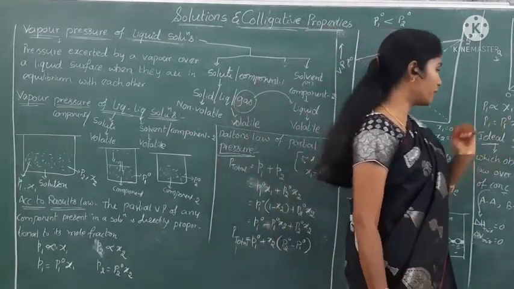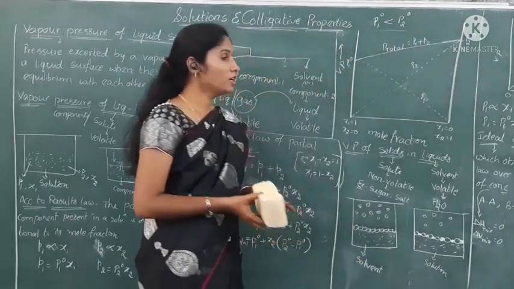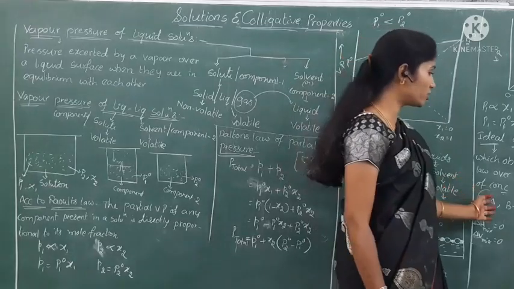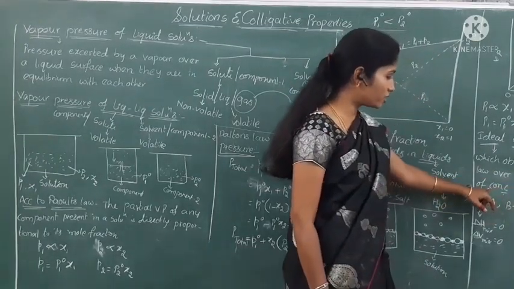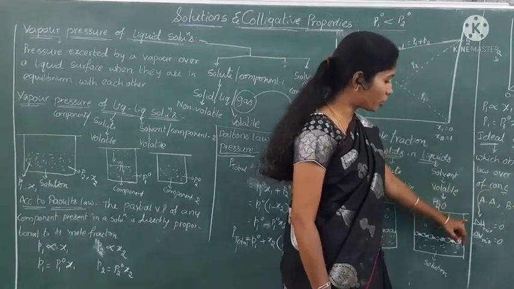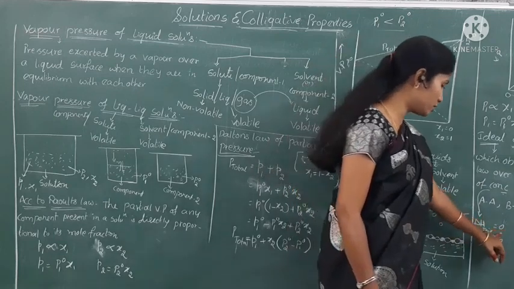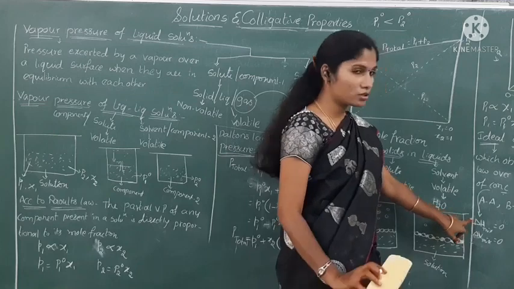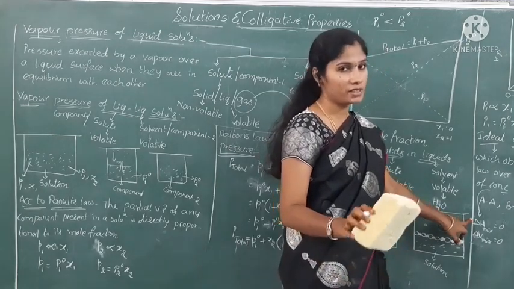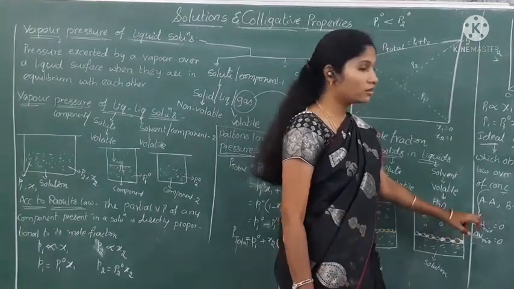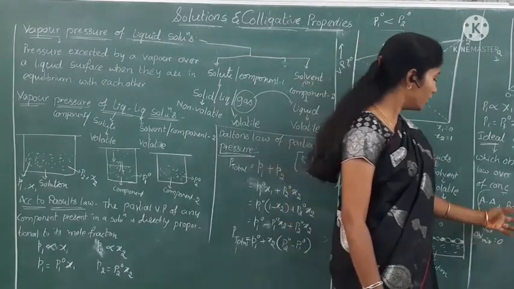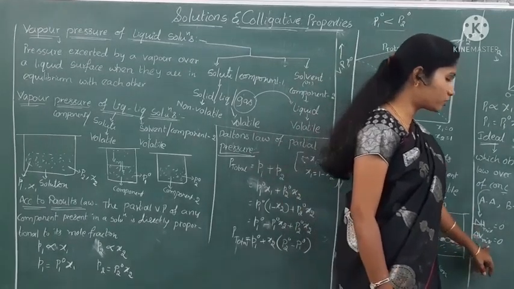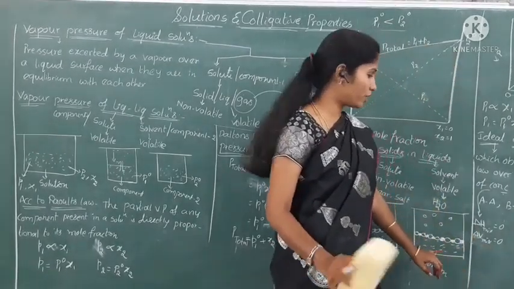So ideal and non-ideal solutions. An ideal solution is nothing but a solution which obeys Raoult's law over the entire range of concentrations. Ideal solutions have the property that delta H mixing is equal to 0 and delta V mixing is equal to 0. That means there is no absorption or emission of heat energy in the intermixing of ideal solutions. Delta V is also 0, so there is no change in the volume before and after.